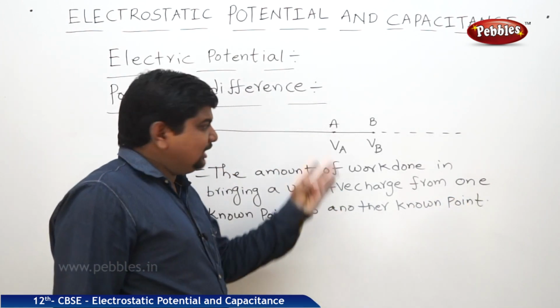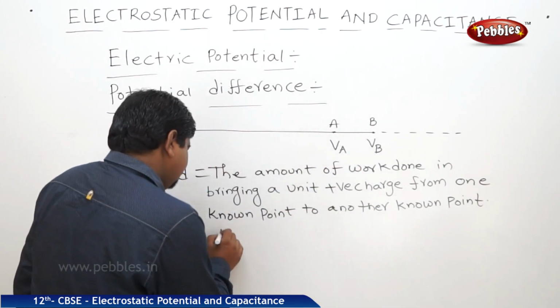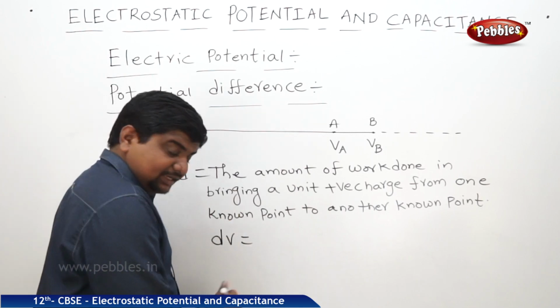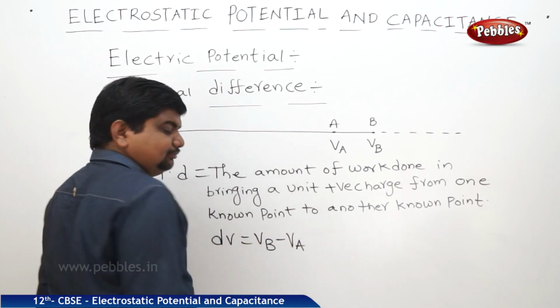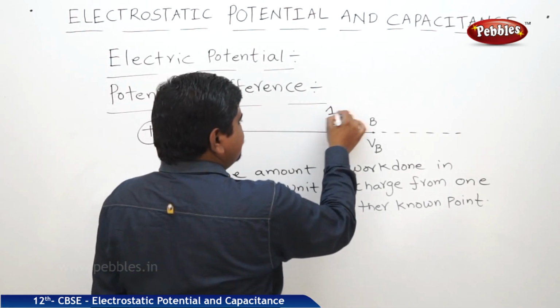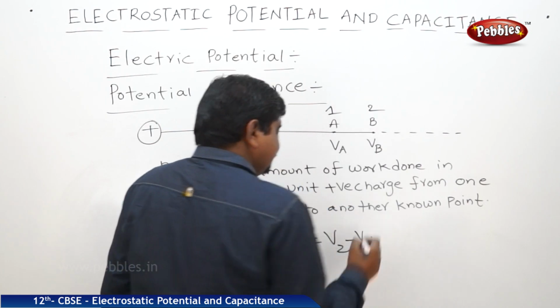We are assuming the points are A and B as shown in the figure. Therefore, dV is equal to potential difference. We can write VB minus VA. Suppose if you mention this is position 1 and position 2, we can write V2 minus V1.